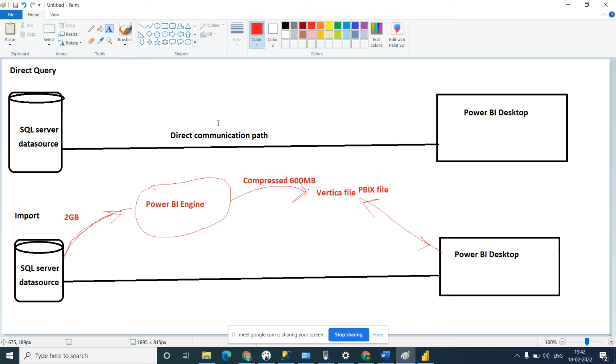Import. Right? Why? Because it extracts the data, you can extract a large amount of data, and there will not be a problem when you work. Okay, so that's it about direct query and import. Any questions?